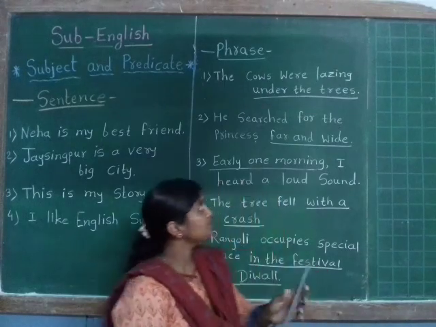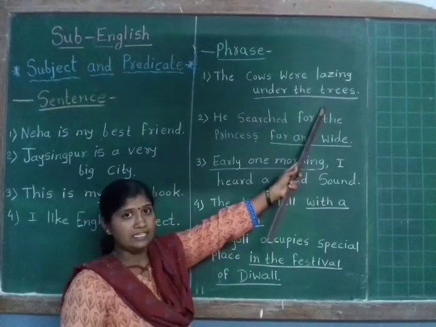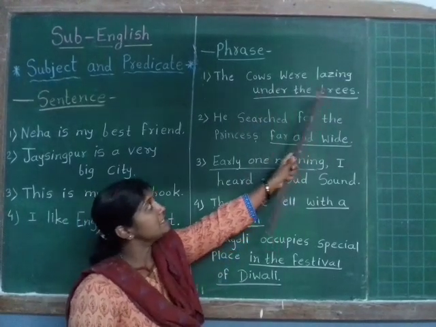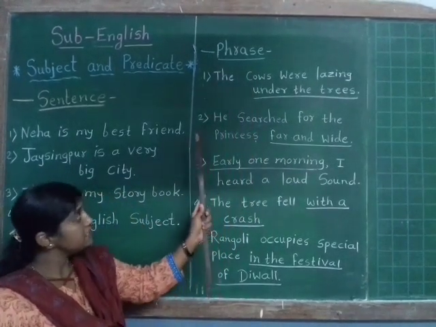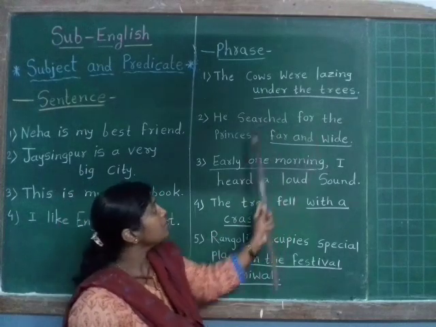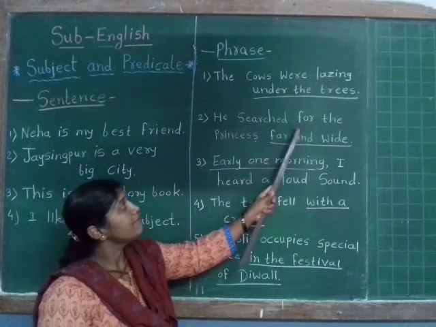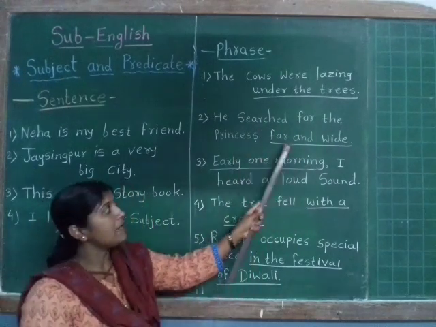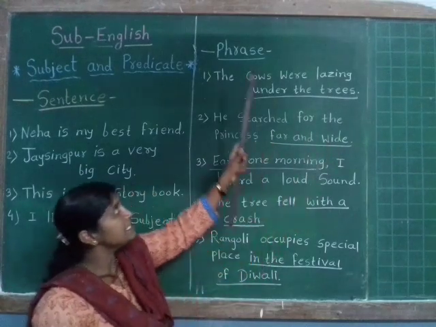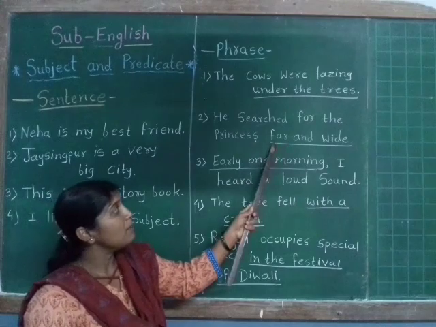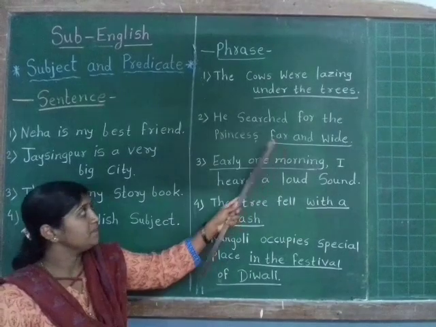For example, the cows were lazing under the trees. Here, under the trees is a phrase. In the second sentence, he searched for the princess far and wide. Here, far and wide is a phrase. With the help of only this phrase, we can't complete our sentence.